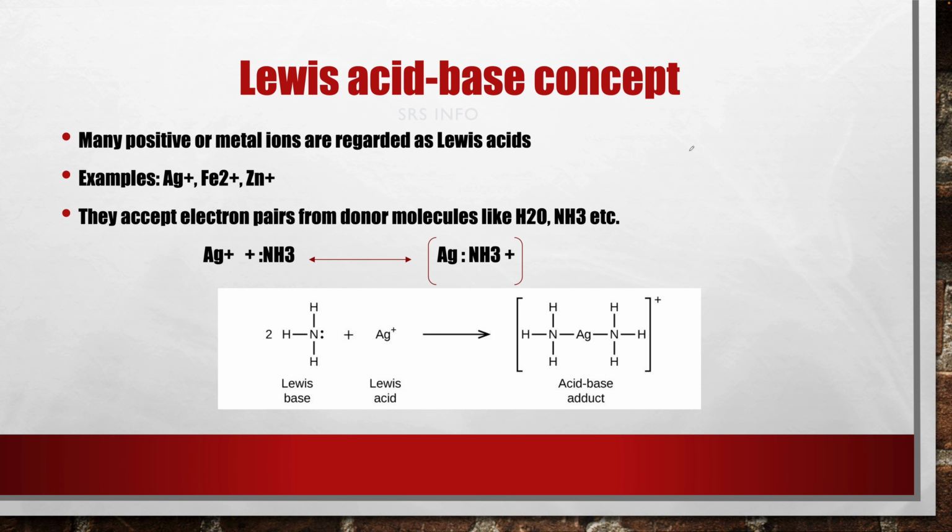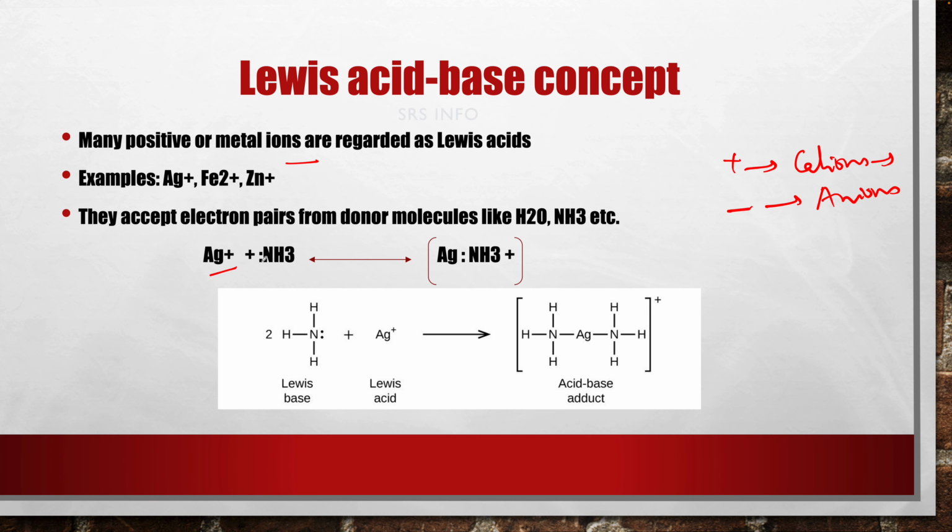Second type, many positive or metal ions. Positive ion means with less electrons. This is also called cations. These cations or those molecules short of an electron pair act as Lewis acids. Similarly, in the same way, all anions have negative charge. All anions or molecules having a lone pair of electrons to share act as Lewis bases.